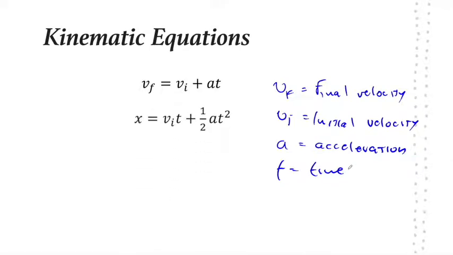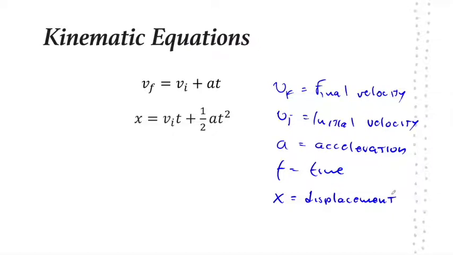Our next formula is x is equal to Vi t plus 1/2 a t squared. x refers to displacement. Not distance, but displacement.